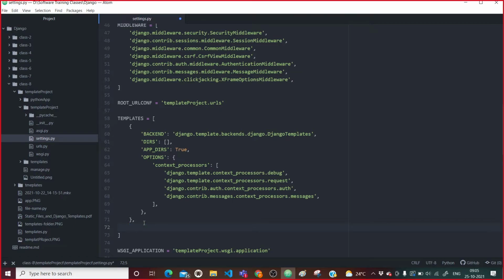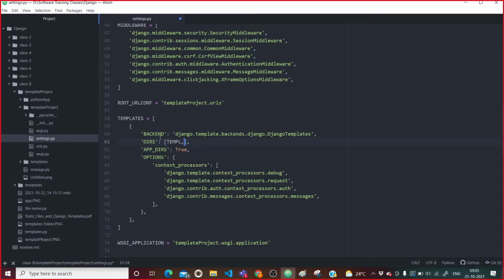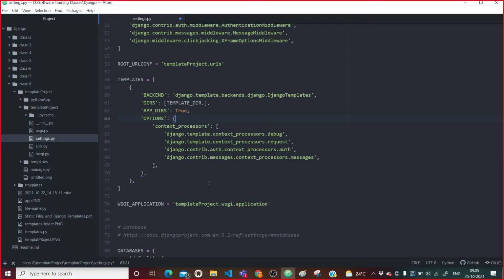Already dirs has been written, it is empty. Here I will say template dir, that's all. And by this I have made the Django application aware about my template folder.